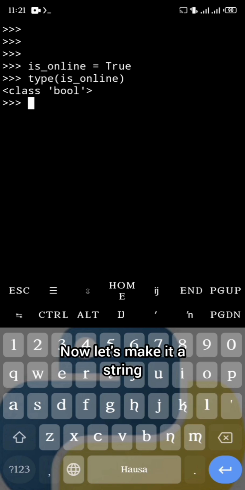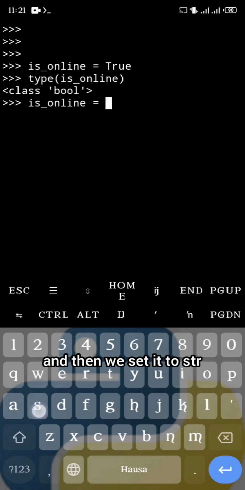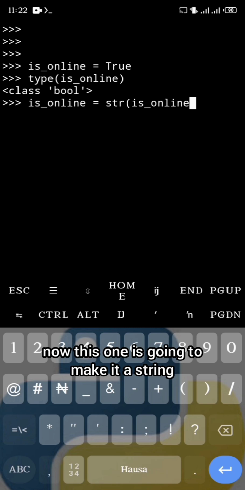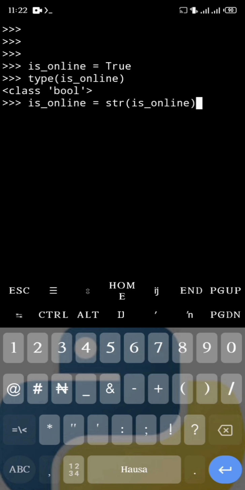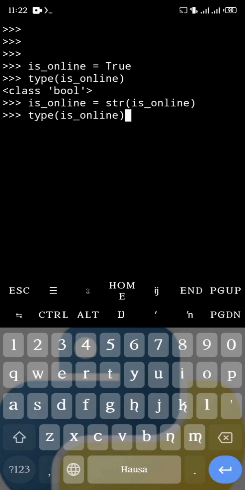Now let's make it a string. It's easy, right? We can just do is online and then we set it to str of is online, and now this one is going to make it a string. Here we go. So if you print the type of is online right now, it's going to tell you that this is a string. So see ya.